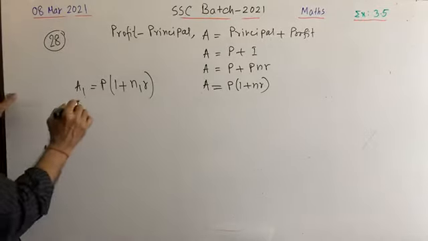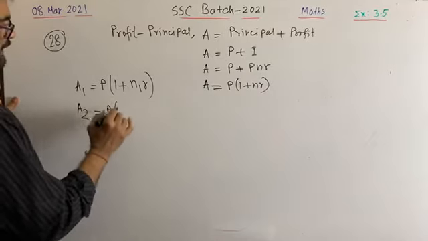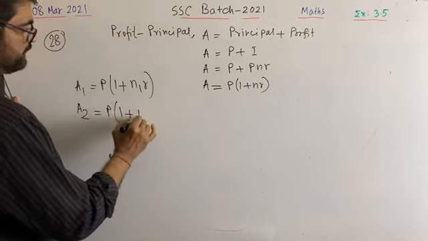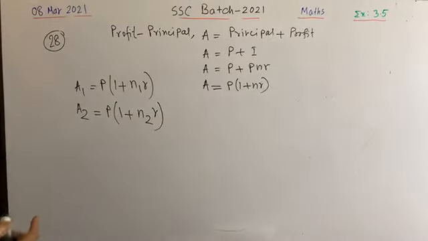Now A2 equals what? A2, in the same way, we can write A2 equals P times 1 plus N2R. Very good.